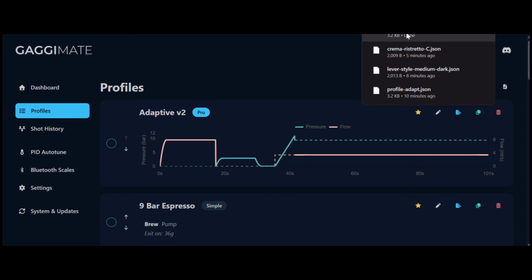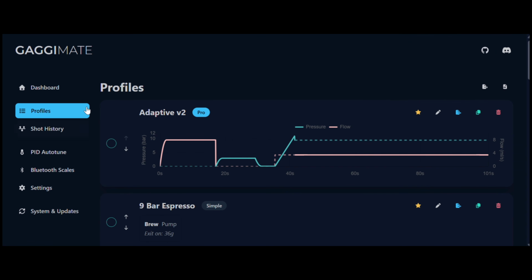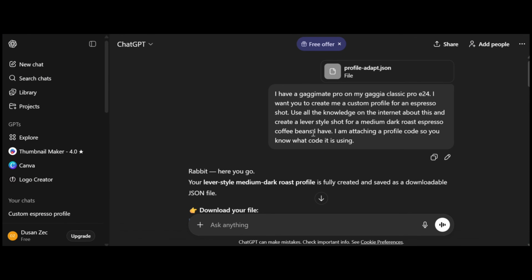So I have it here. It says, see, it's already downloaded it. So now we go to ChatGPT and we write a command. I have Gaggimate Pro or my Gaggimate Classic. I want to create a custom espresso profile. Use all the knowledge on the internet. I don't know, like, does it make sense?